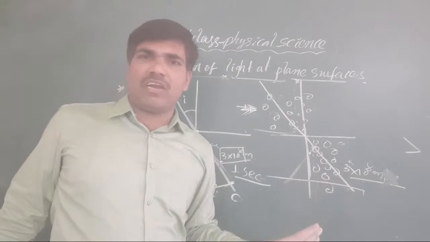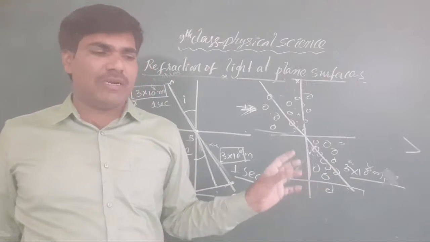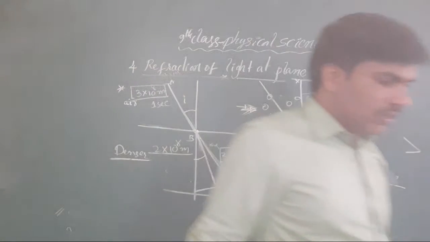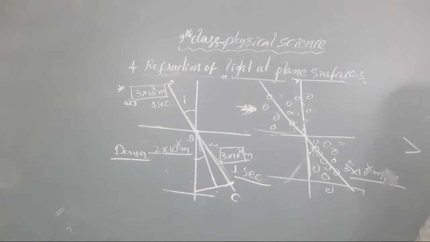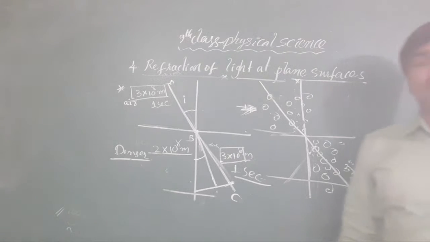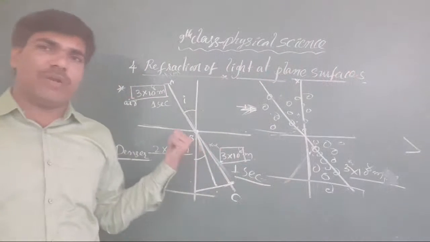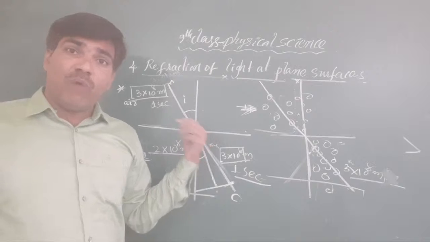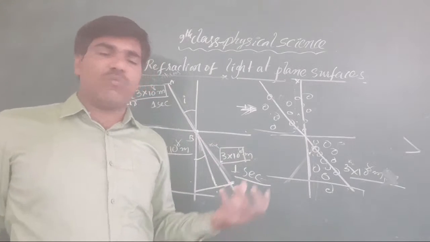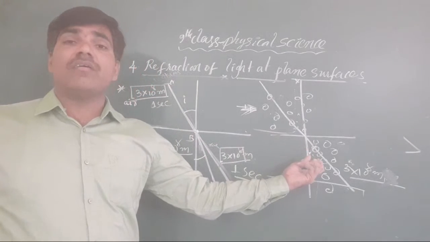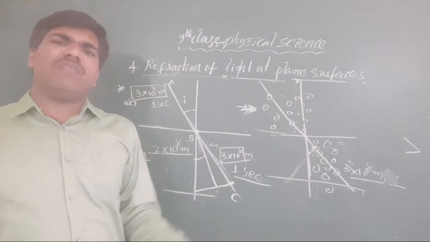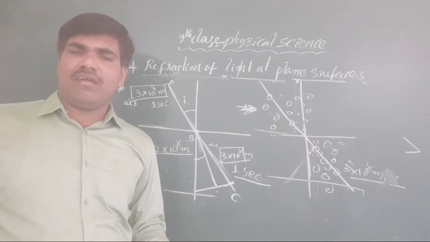The statement is simple. It is written on page number 51, at the bottom: if V2 is less than V1, medium 2 is said to be denser with respect to medium 1. Why is that? That is very important. Why does V2 become lesser? Because there is traffic, so the velocity decreases along that path.